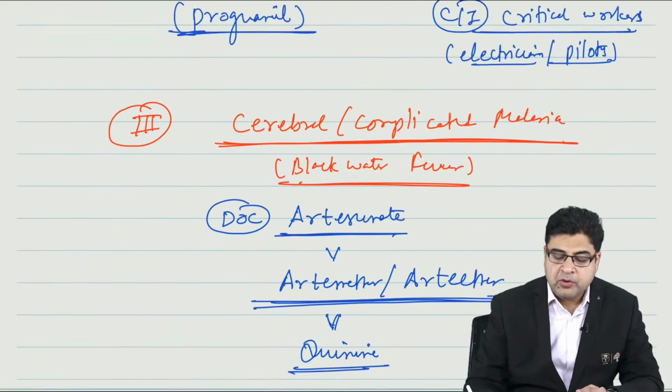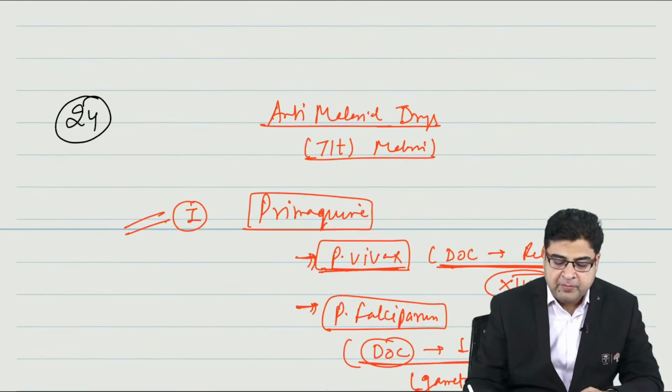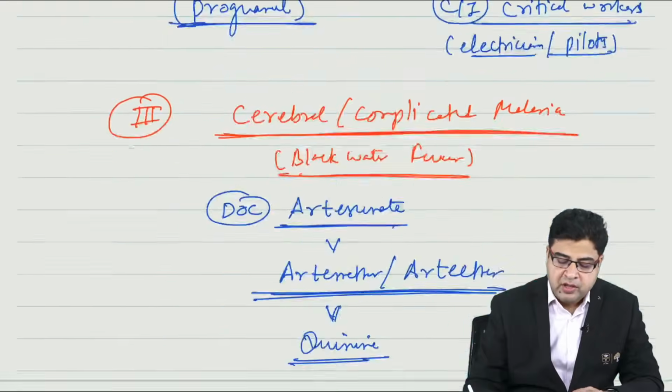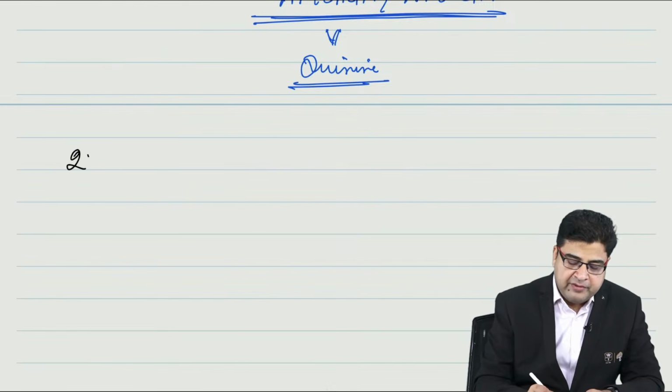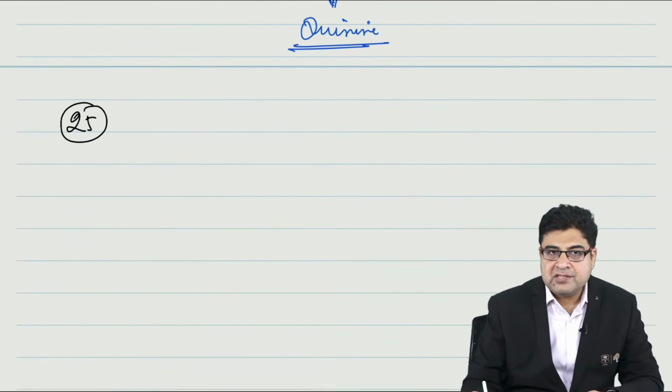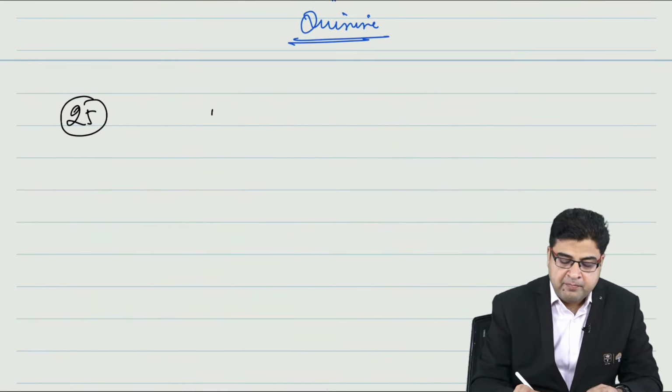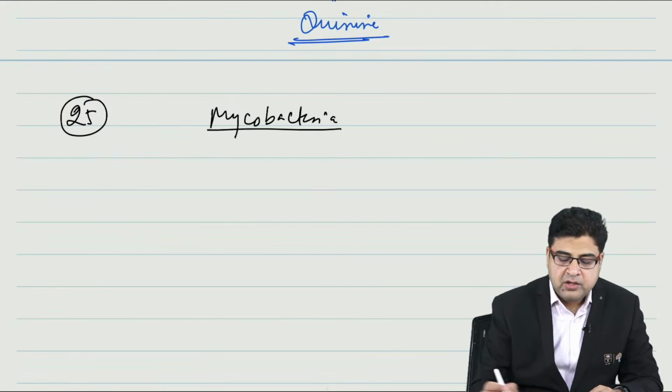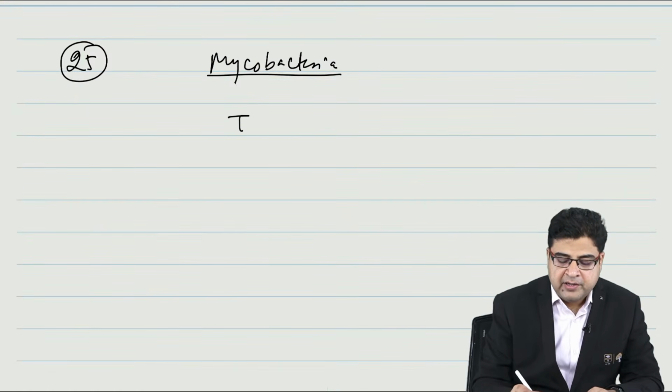So this is all about the topic malaria or the anti-malarial drugs, topic number 24. Now let's move on to topic number 25, which is based on the mycobacterial drugs. So medicines which are given for mycobacteria. Here you have two bacteria, one is tuberculosis, second is leprosy.